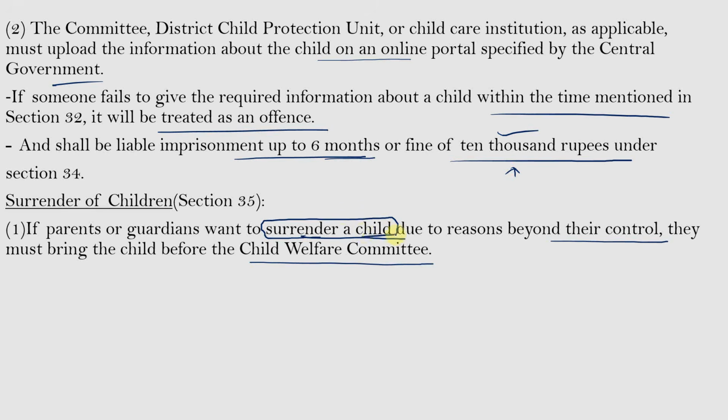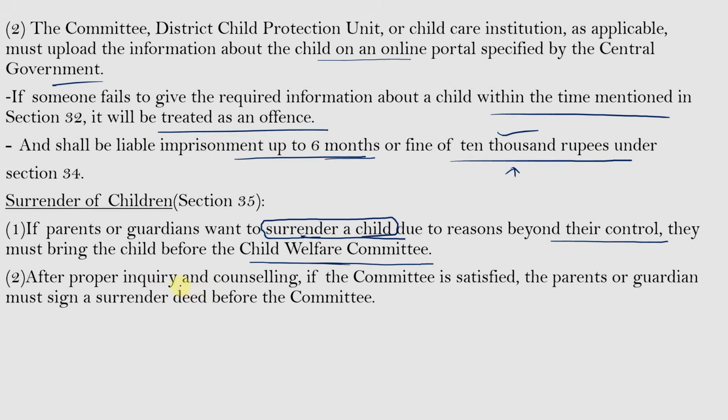In that case, the parent or guardian can surrender their child before the Child Welfare Committee. After proper inquiry and counseling, if the committee is satisfied, the parents or guardians must sign a surrender deed before the committee. The committee will first try to know whether the parents genuinely want to give up their child and surrender them before the committee or not.